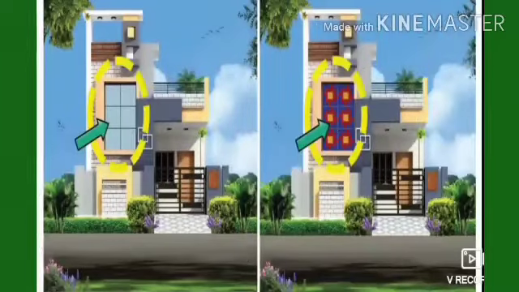See the figure, here is the house of Raghavan, and he wants to change the front elevation like this. The cost of 1 square tile is 52 rupees, and there are 6 tiles. So here we have to find the cost of 6 square tiles. First we have to find how many tetrominoes are there in this tile.